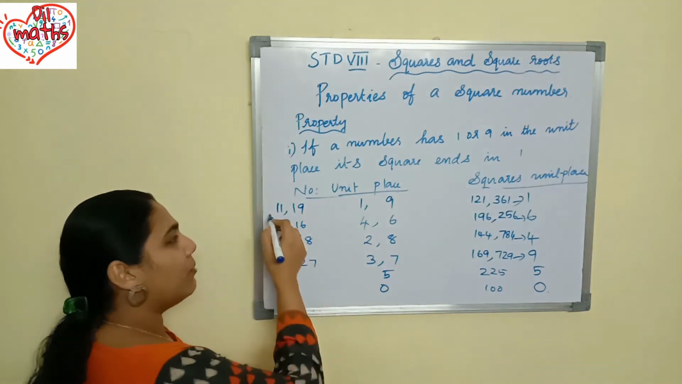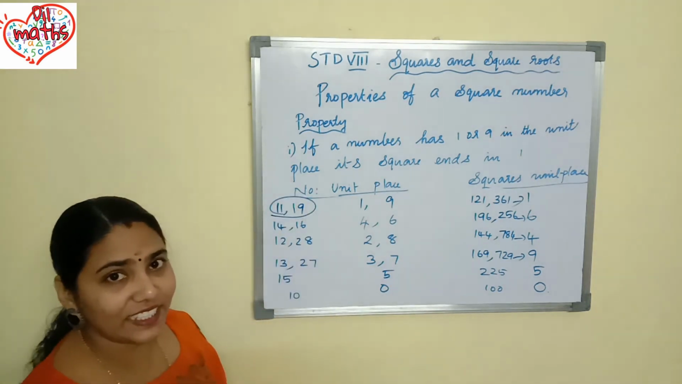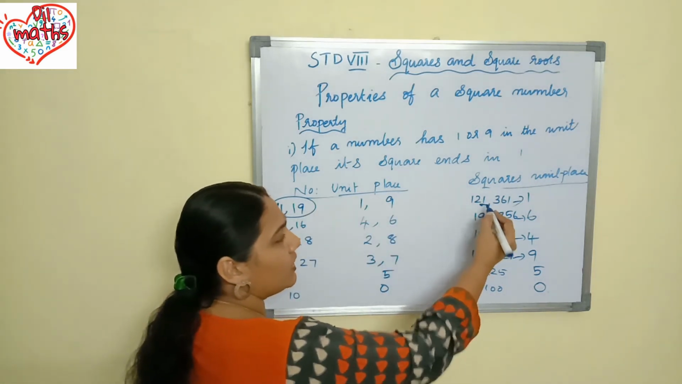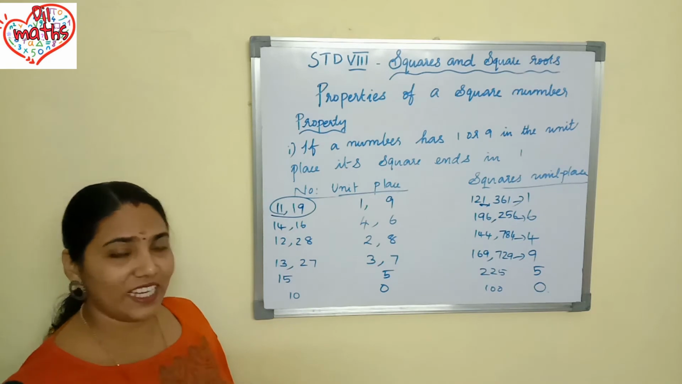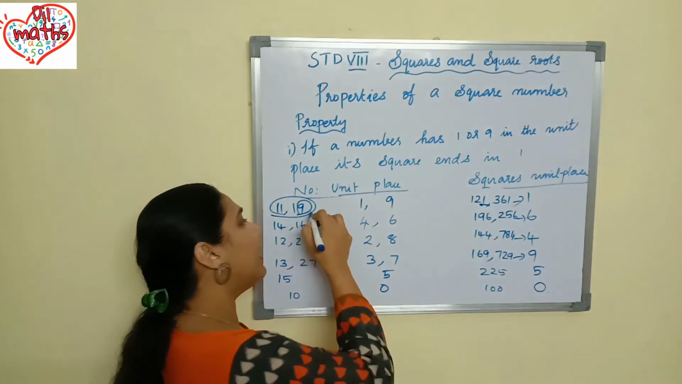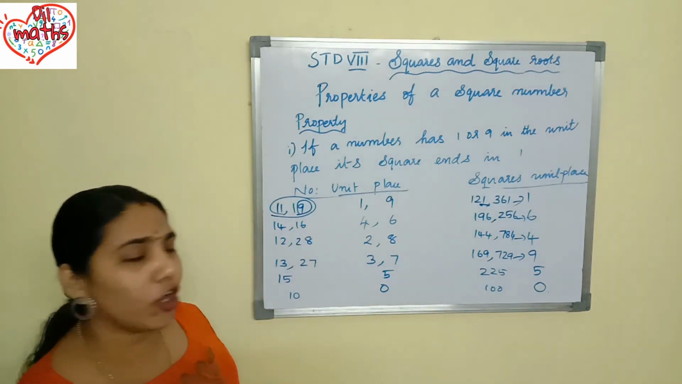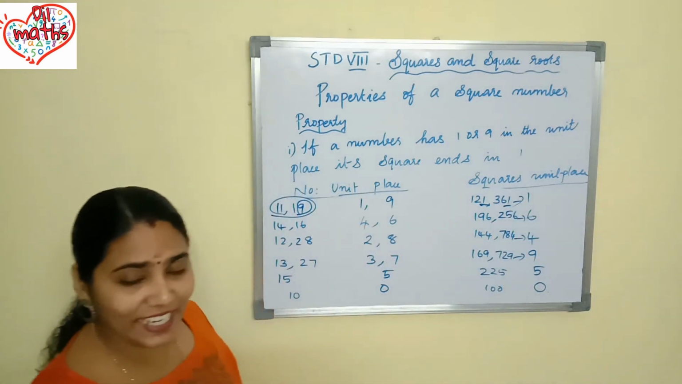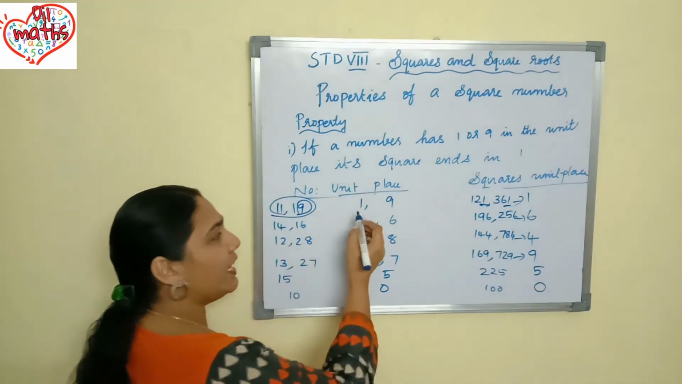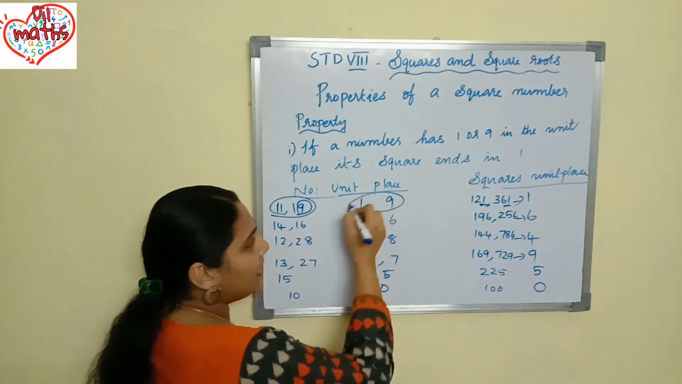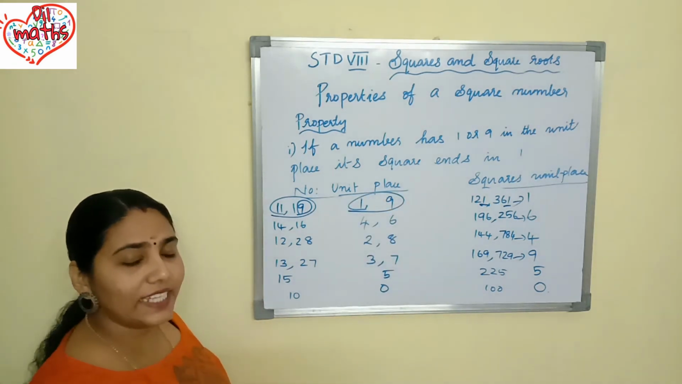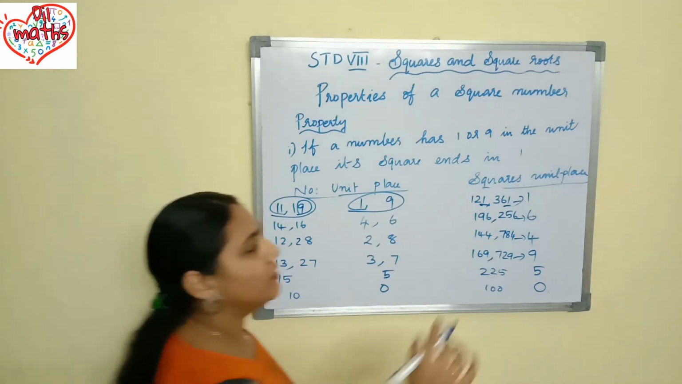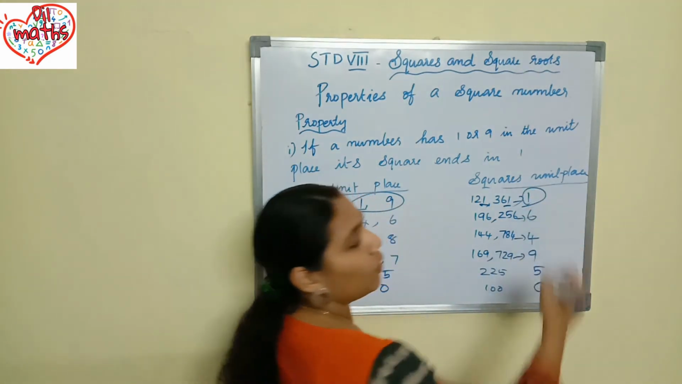Okay? I took examples here. I took 11 and 19. Okay? So what is 11 square? 11 square is equal to 121. In one's place what is coming? That means it is ending with 1 only. And I am taking 19. 19 square is equal to 361. So the number again is ending with 1. So if you took a number in which 1 or 9 is coming in the unit place, then definitely in the square number, 1 will come in the units place.